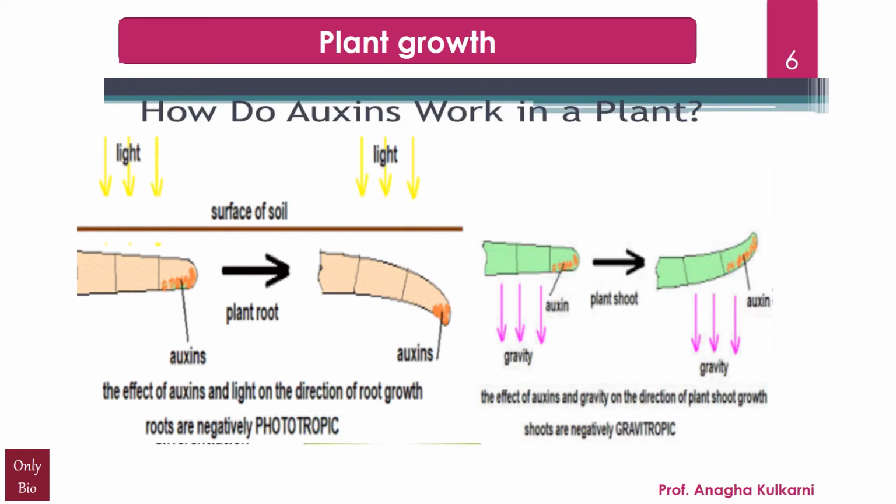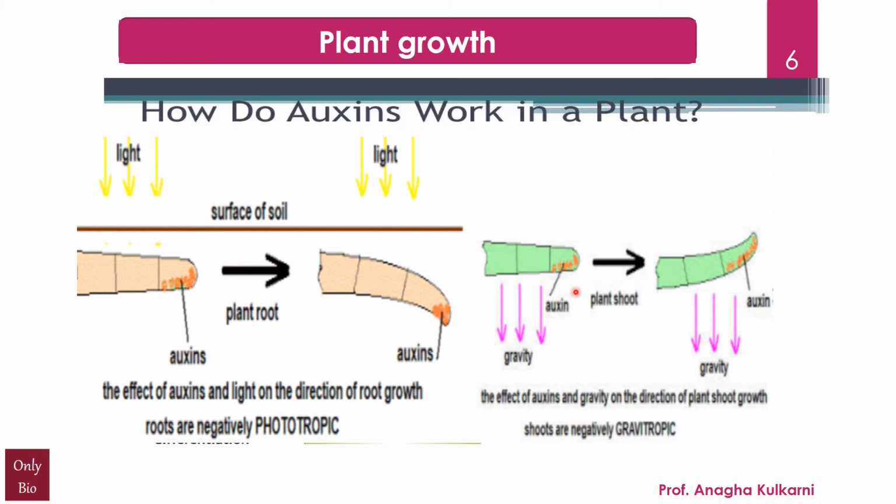You can look here again, another picture. How do auxins work in a plant? I would take the pointer here. Here it is. Now here the surface of the soil has been given. This is the tip of the plant root having auxins. And the auxins have a tendency to go towards the darker side. So they move towards the darker side. And the effect of the auxins and the light on the direction of the root growth, we can see that it results in the bending of the roots inside the soil. This you can say is negatively phototropic.